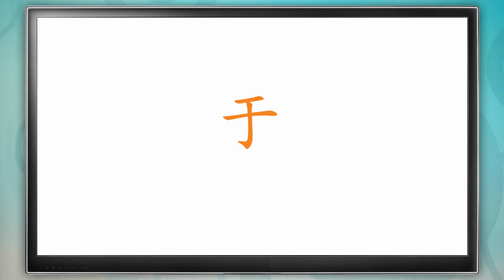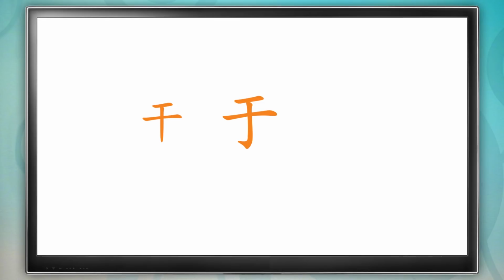Let's go back to the character 干. You will notice that these two characters look almost identical. Have you spotted the only difference? That's right. 于 is just 干 with a little hook on the bottom of the vertical. It's easy to get the two characters mixed up.